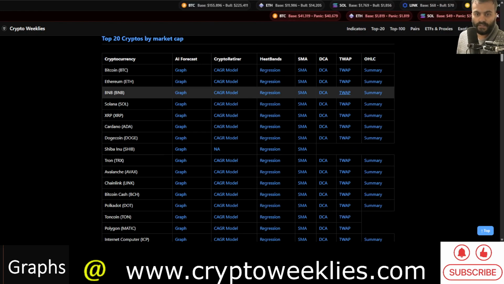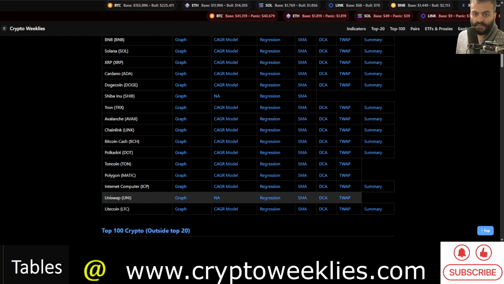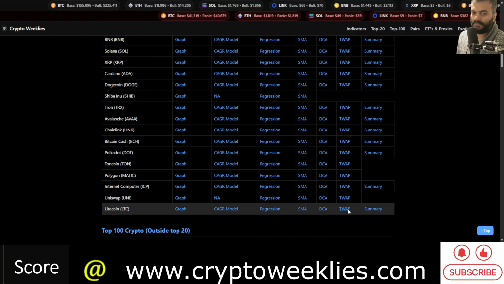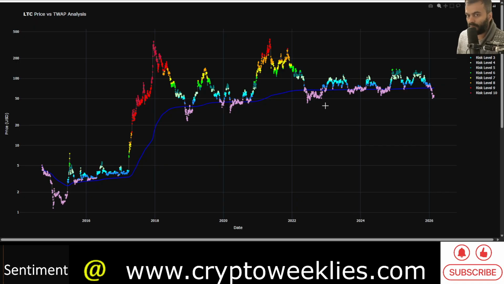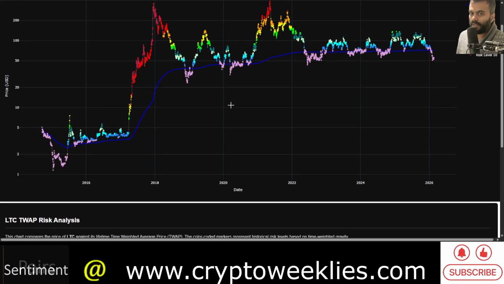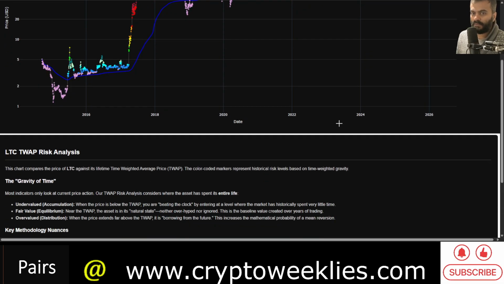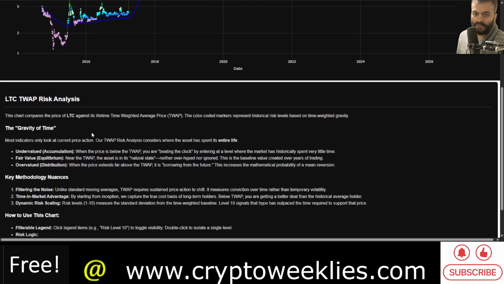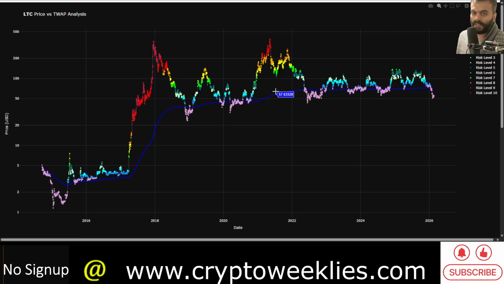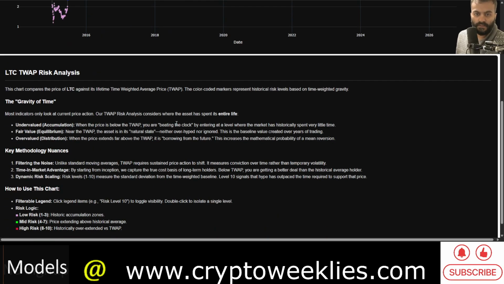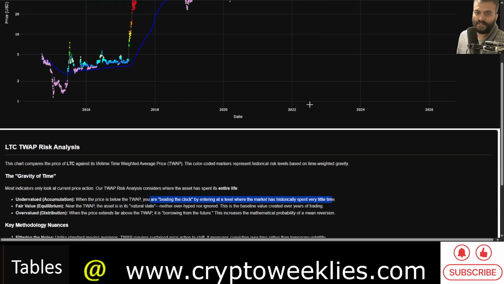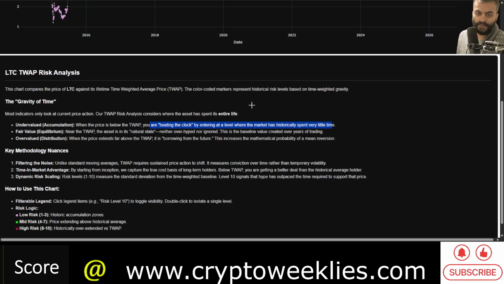So starting with the first analysis, let's start with the time weighted average price, which is about 18% of the overall weight. The easiest way to understand this blue line, which is the time weighted average price, is through the lens of gravity of time. Based on the distance between the price and the blue line, the color codes are assigned. When the price is below the blue line, you're essentially beating the clock by entering at a level where the markets have historically spent very little time, for an asset which has an upward trending bias. Fair value is the natural state where things are not too overhyped or ignored.